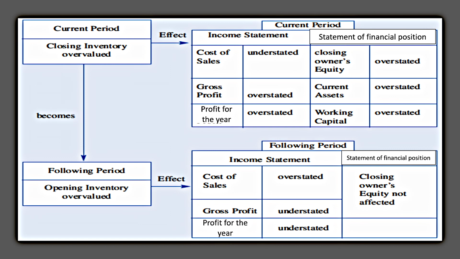If you see the sequences well, you will understand that a wrong valuation of inventory has repercussions both on the income statement and the financial position in the current period, as well as in the income statement for the next accounting period, when the closing inventory is wrongly valued.